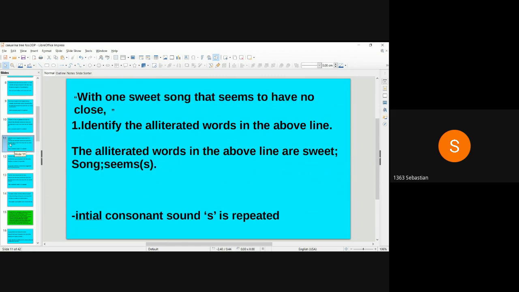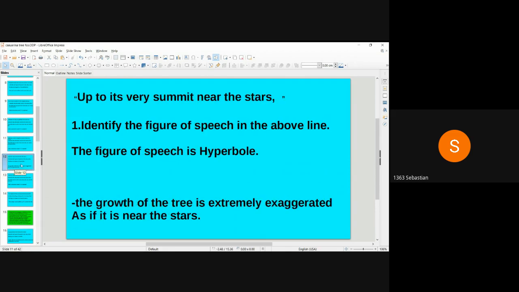With one sweet song that seems to have no close. Identify the alliterated words in the above line. The alliterated words in the above line are sweet, song, seems. Initial consonant sound S is repeated. Up to its very summit near the stars. Identify the figure of speech in the above line. The figure of speech is hyperbole. The growth of the tree is extremely exaggerated as if it is near the stars.